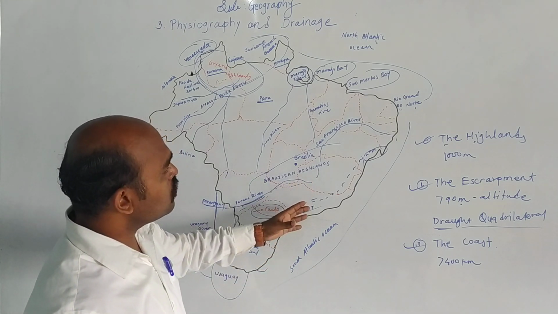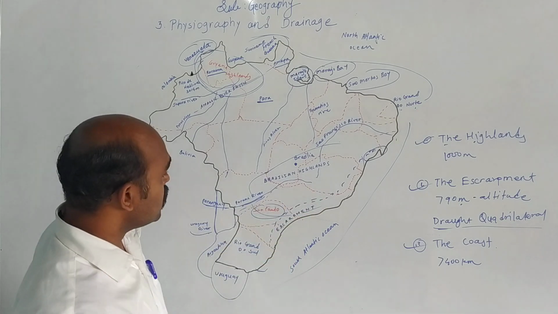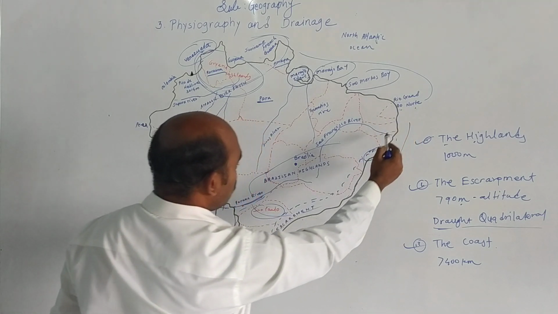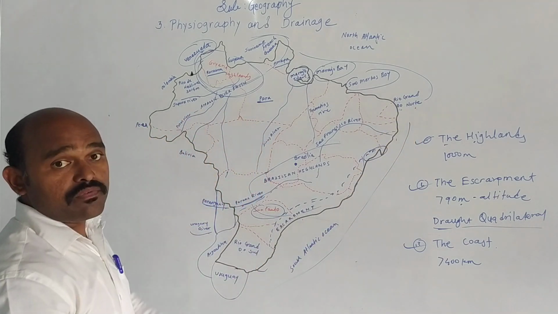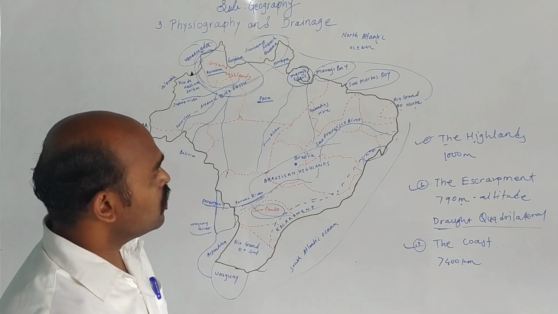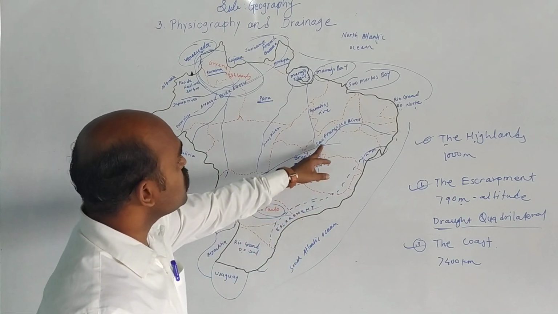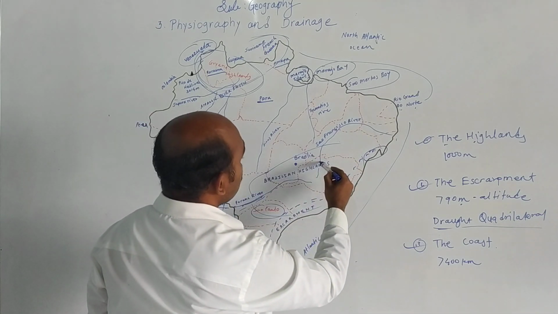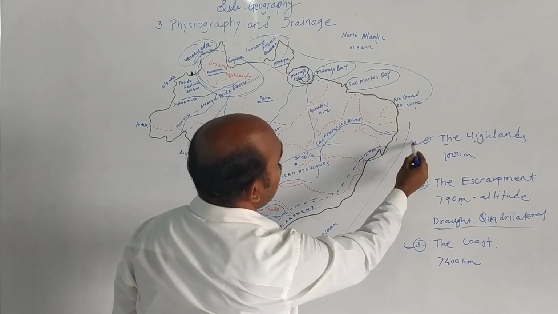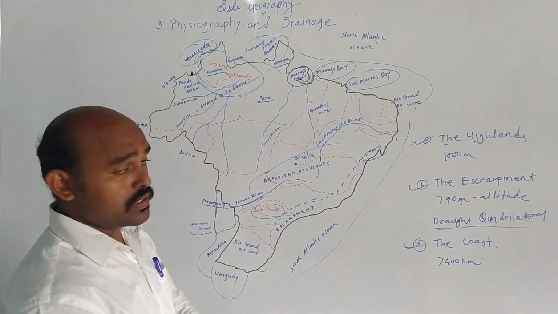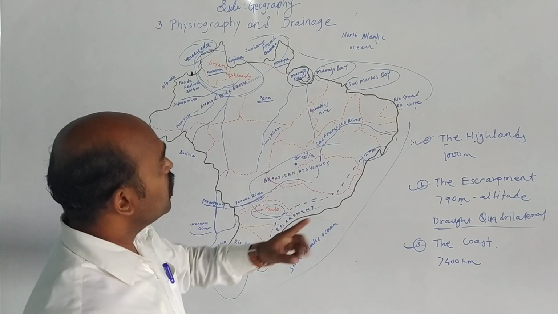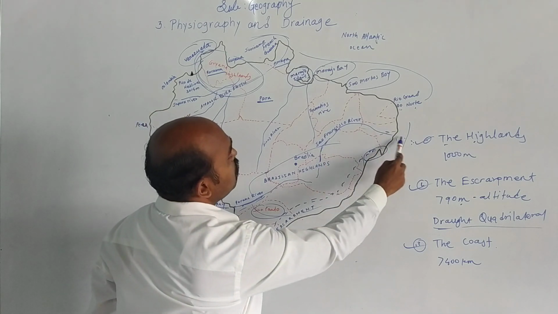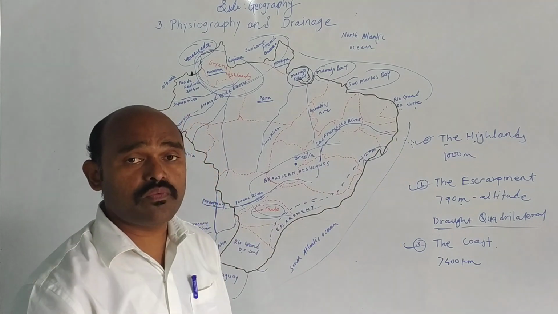Also, if we see about the eastern coast of Brazil, from Rio Grande do Norte till Rio Grande do Sul, we have the eastern coast of Brazil. And San Francisco River is the only river which flows from here and meets the Atlantic Ocean. This is the only river on the eastern coast of Brazil which flows from here and meets the Atlantic Ocean. This is also a very important question.